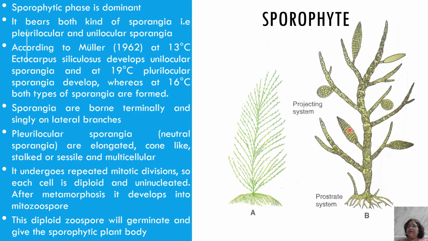And these cells which are formed will undergo mitotic divisions only, and each cubical cell will metamorphose and turn into the mitozoospores. The word mito is used because it is only mitotic division which is taking place. This diploid zoospore will germinate and then give the same sporophytic plant body. Because the spore is diploid, when it germinates, it will give the sporophytic plant body.